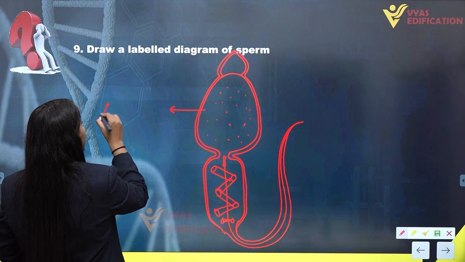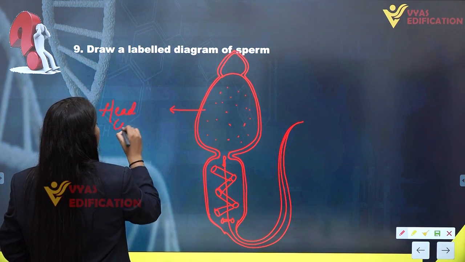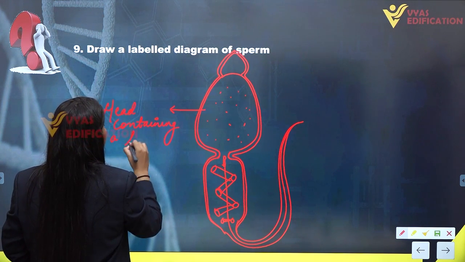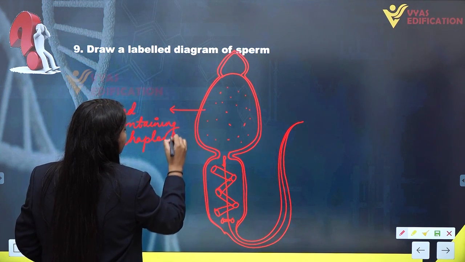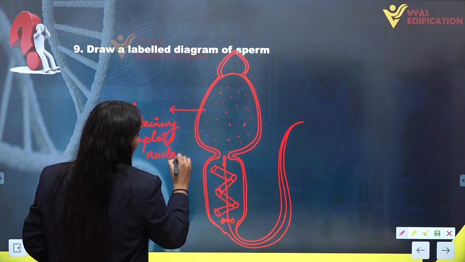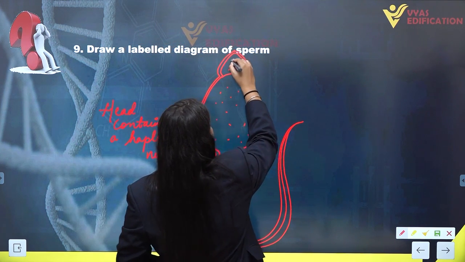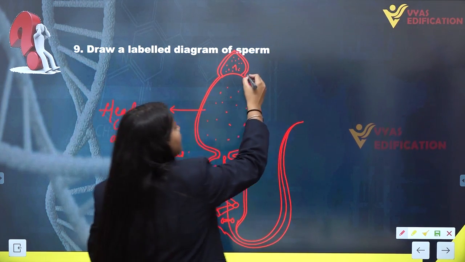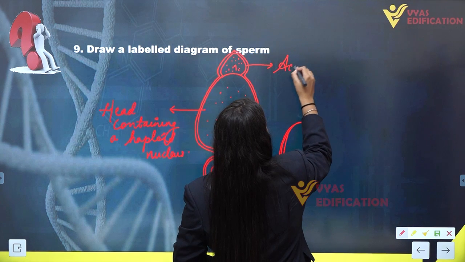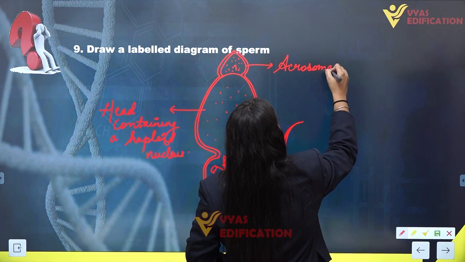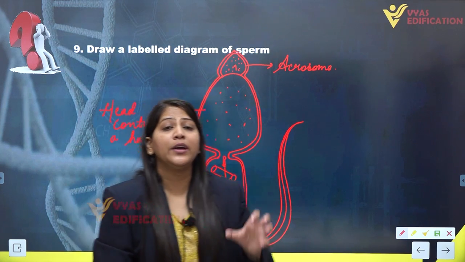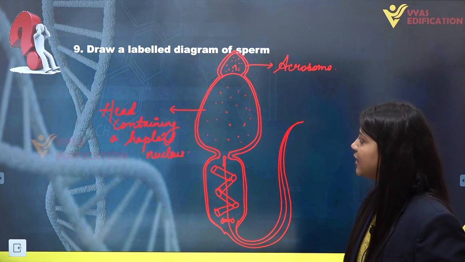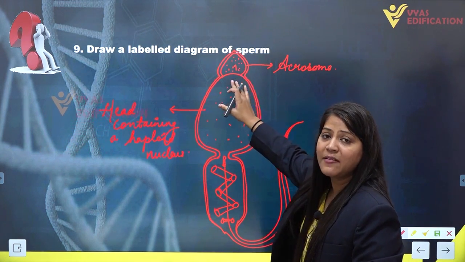So this is the head containing a haploid nucleus. Then the upper portion, the cap-like structure on the head, is the acrosome, which contains hyaluronidase enzymes for the penetration of the egg at the time of fertilization. So this is the acrosome, which has certain types of enzymes.